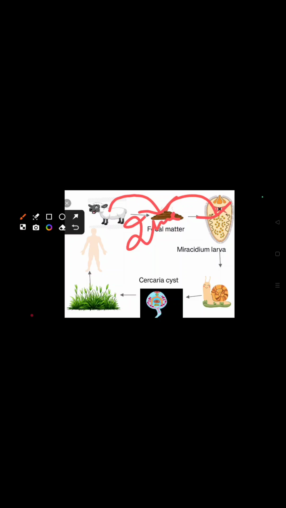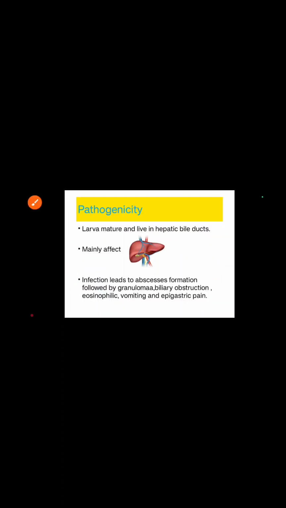This miracidium larva infects a molluscan intermediate host, that is the snail. In the snail, when the cercaria emerges, it encysts on submerged vegetation. When a human eats this cyst-infected vegetation, the human becomes infected.